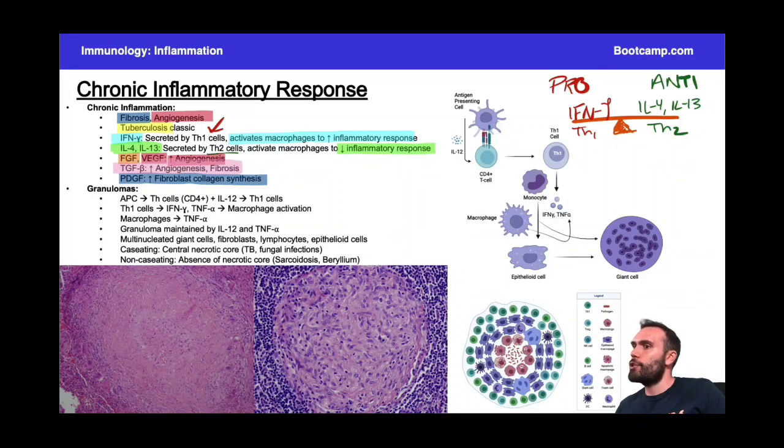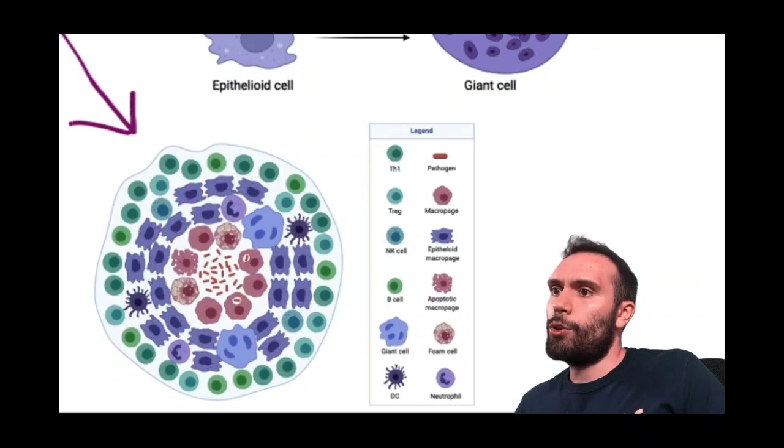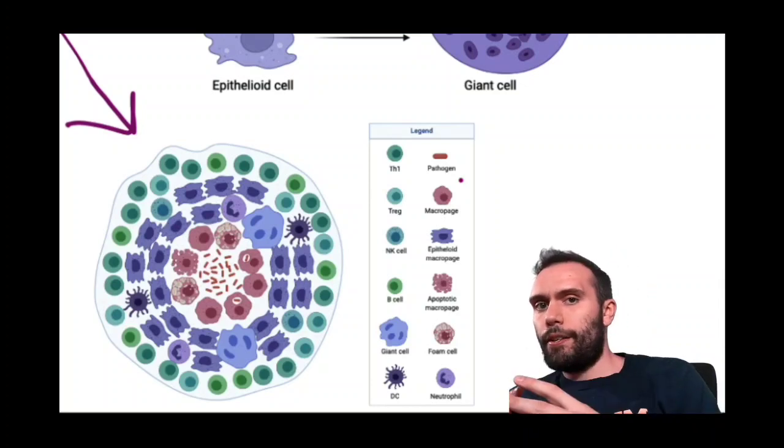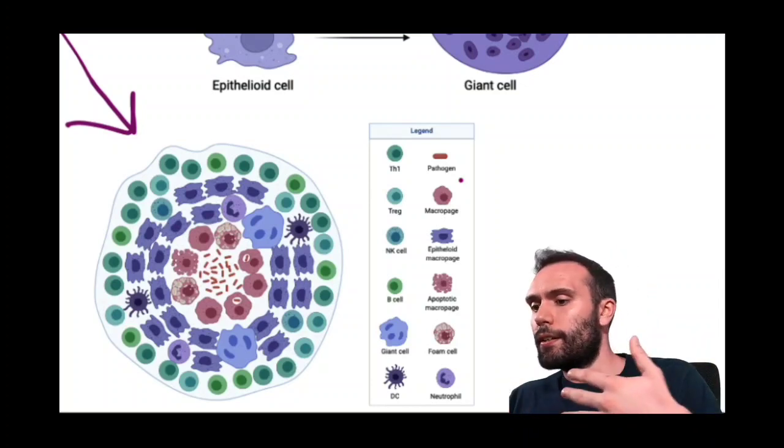So in this image down here in the corner, you can see all of these different cells, and you'll see they're all in a circle. And the thing that's in the middle of the circle, that's the pathogen. Okay, so essentially what the body is doing is it sees something that's not supposed to be there, whether it's a bacteria, chemical, beryllium being a very classic one.